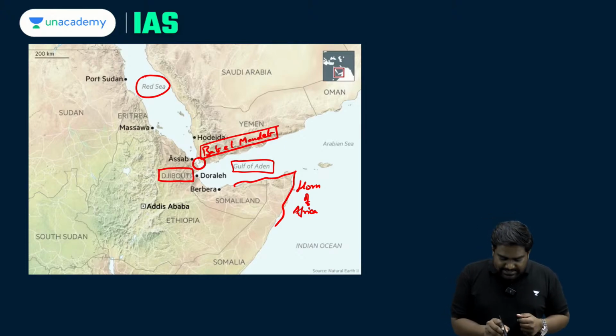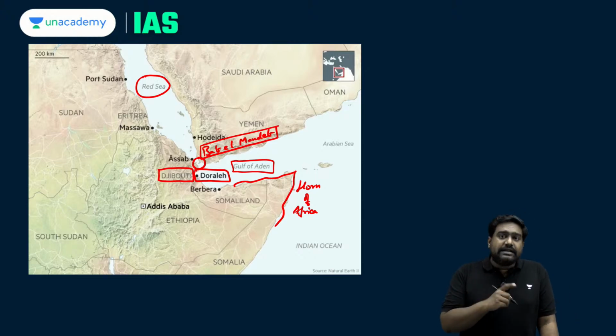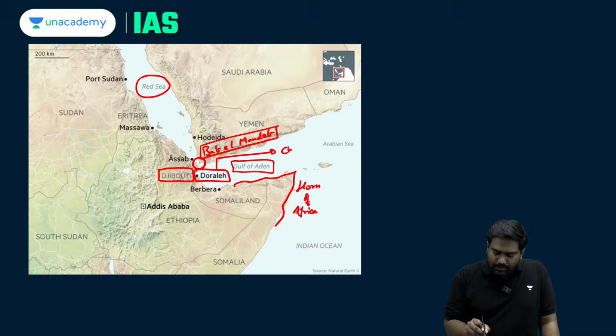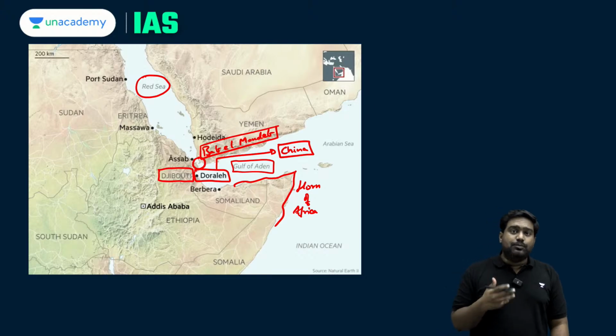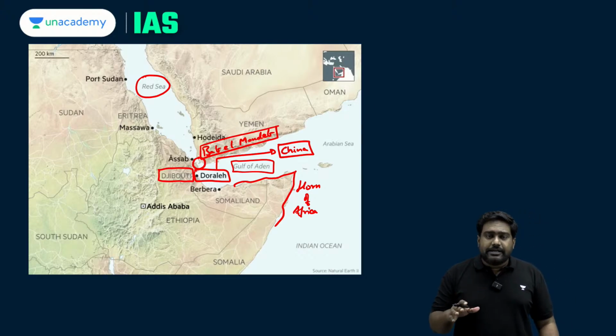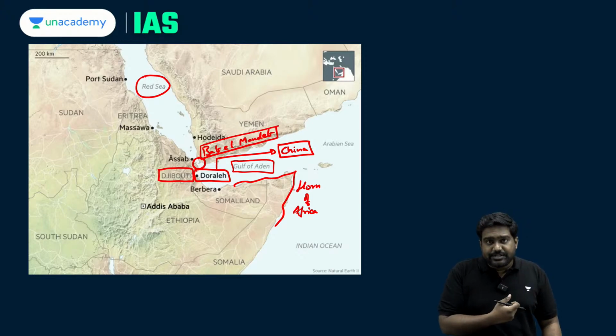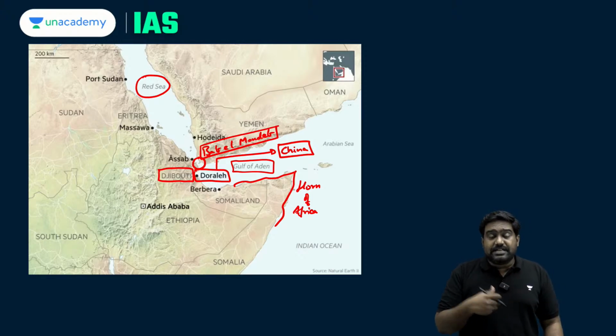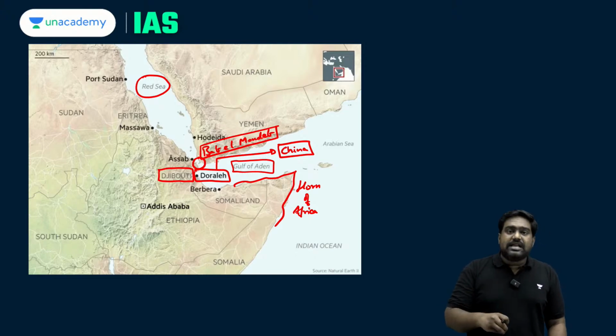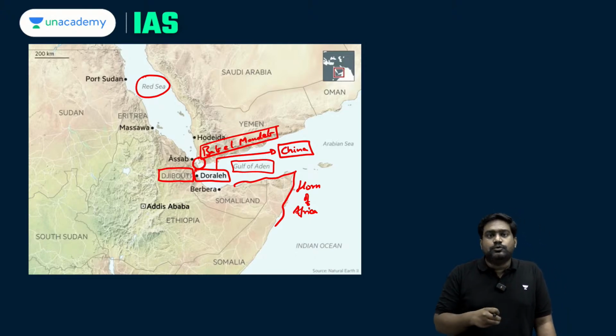So in the map you can see the port of Doraleh. This was recently in the news because China has established a naval presence near the port of Doraleh in Djibouti. And it's not just China. Even before China, other major powers like the United States and even European navies and Japan, they all have established naval bases in the country of Djibouti in and around the port of Doraleh.